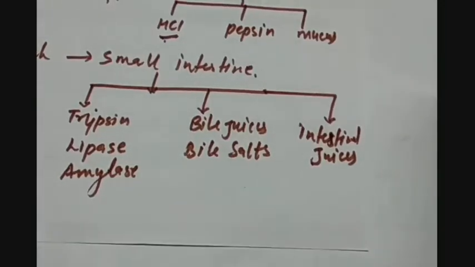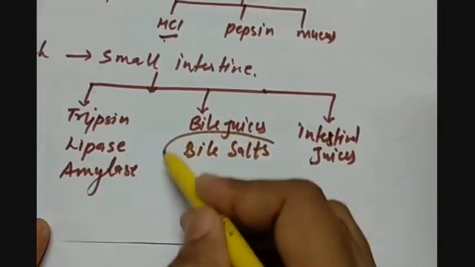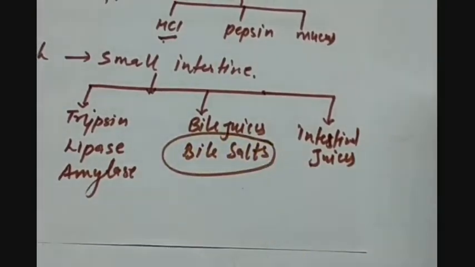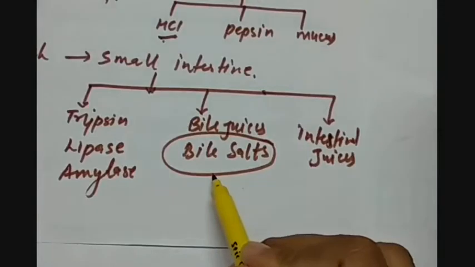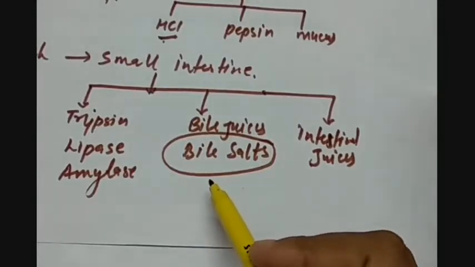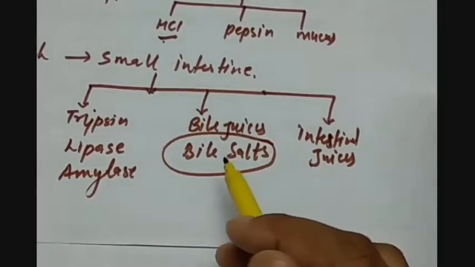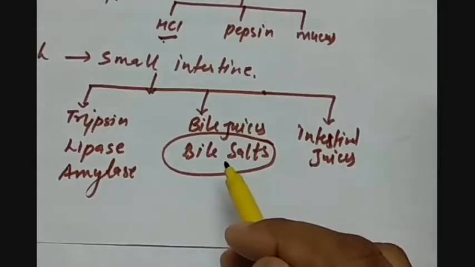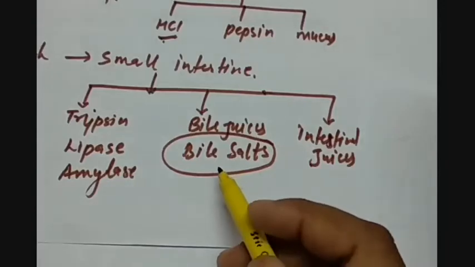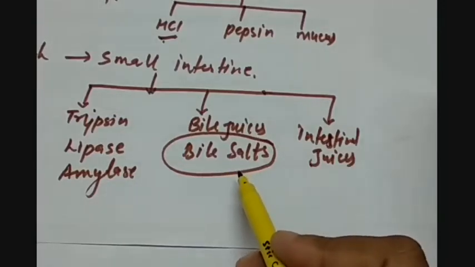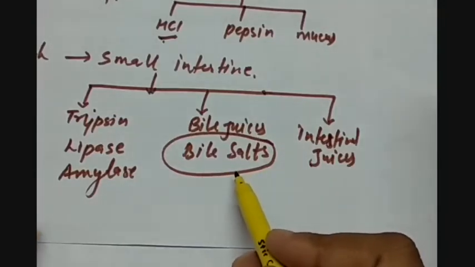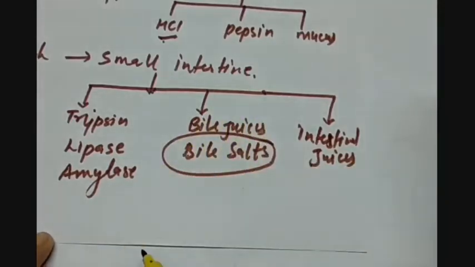So the first function is performed by the bile salt. What is done by the bile salt? It removes the acidity of the food which comes from the stomach because it is acidic in nature. So no other digestion can take place if the acidic medium sustains. So bile salts, they remove the acidity of the food, they neutralize that effect, and bile juices, they break down the big globules of the fats that we eat in the form of our food.